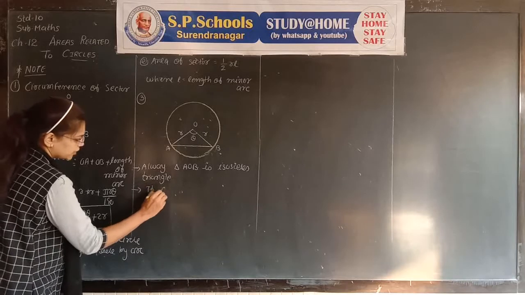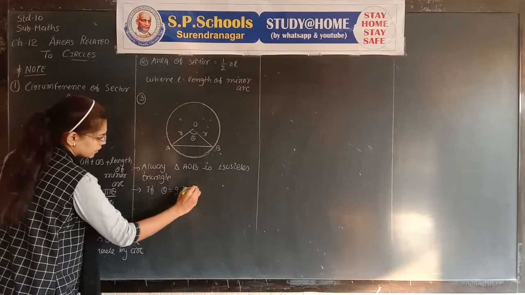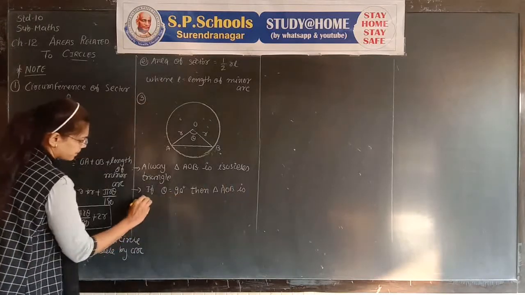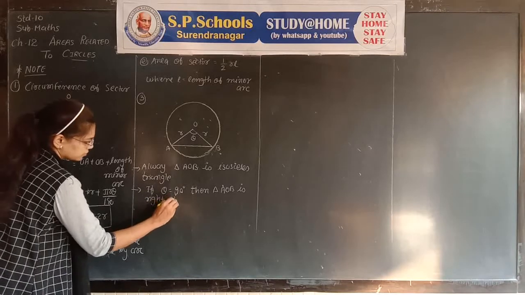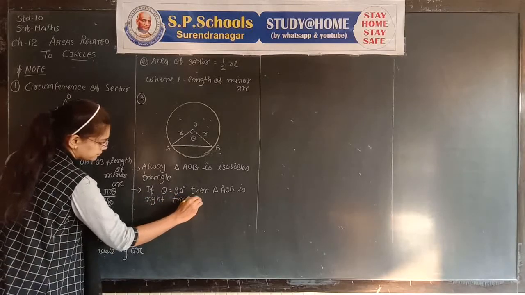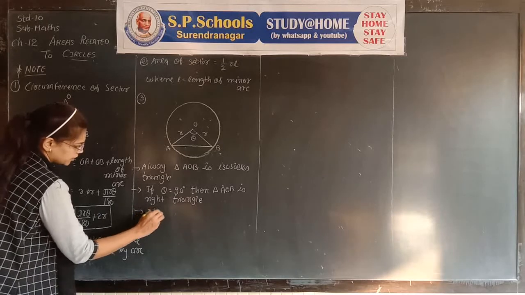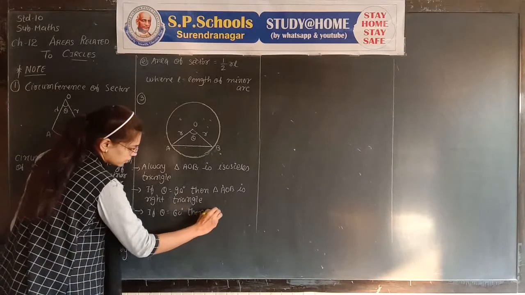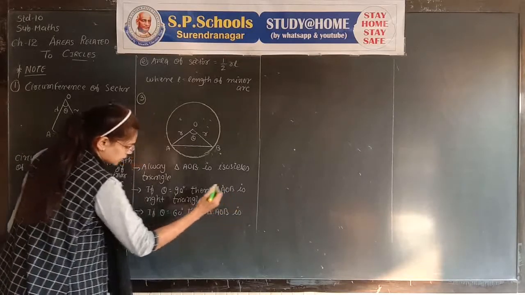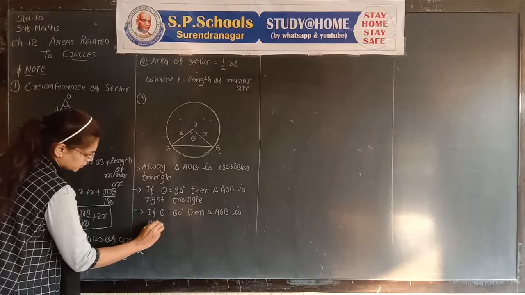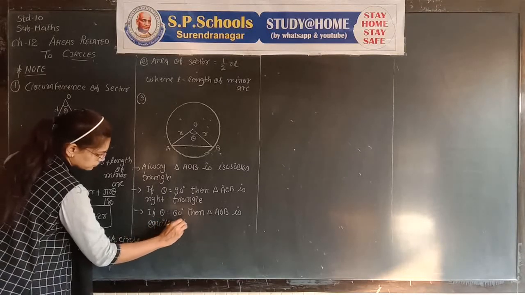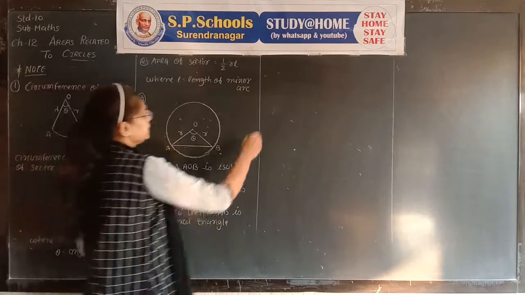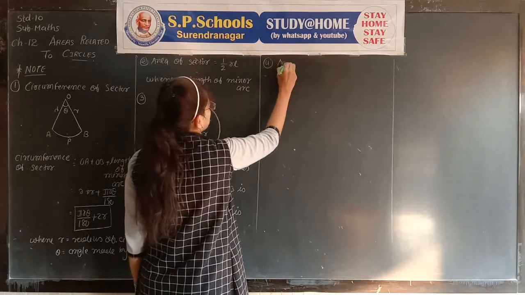Next, if theta is equal to 90 degrees, then triangle AOB is a right triangle. If theta is 60 degrees, then triangle AOB is an equilateral triangle. Keep in mind the formulas to find the area of triangles.